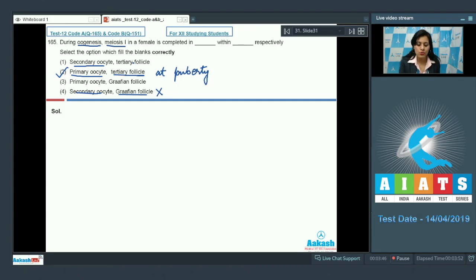First option, secondary oocyte in tertiary follicle, cannot be a correct answer because meiosis 1 completes in primary oocyte within tertiary follicle and not in secondary oocyte. Meiosis 2 completes in secondary oocyte. And the third option, primary oocyte in Graafian follicle, is an incorrect option because after completion of meiosis 1 in primary oocyte, the tertiary follicle gets changed into mature follicle or Graafian follicle. So the correct answer to this question is option number 2. Let's discuss our next question.